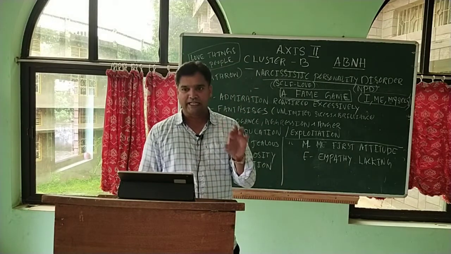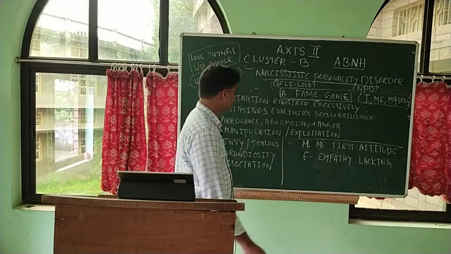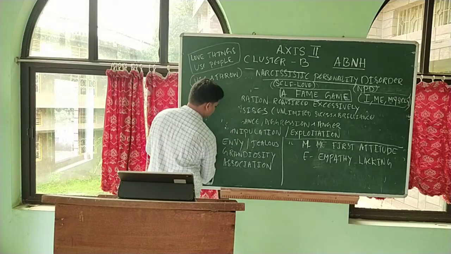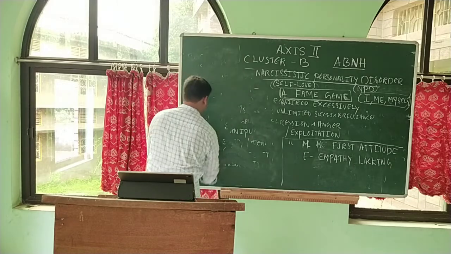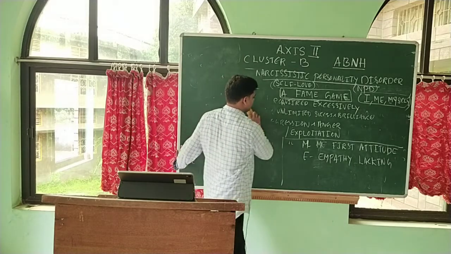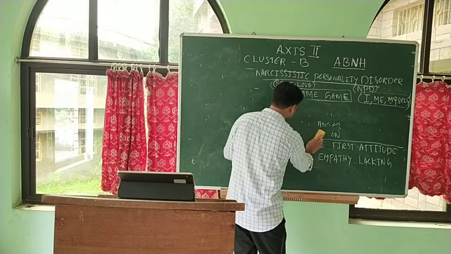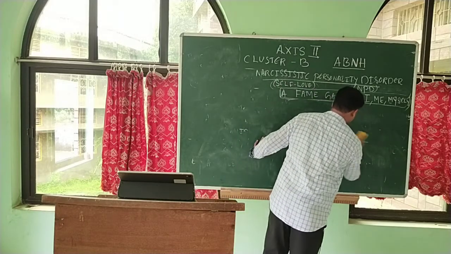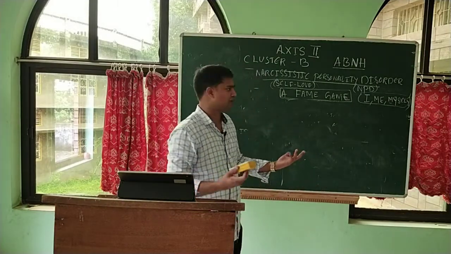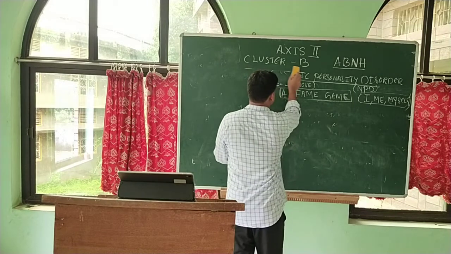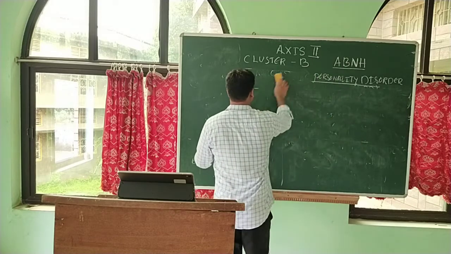And the last personality in cluster B is HPD, histrionic personality disorder. They are also dramatic people. They dramatize everything to get attention. They are relatively better than these narcissistic personalities. They only want to seek attention. Histrionic personality disorder, HPD. Very dramatic people.